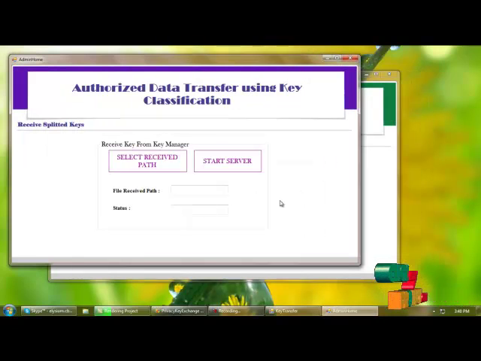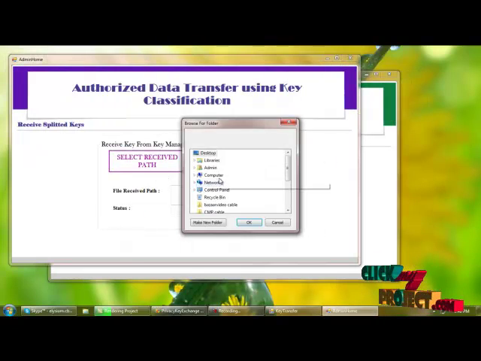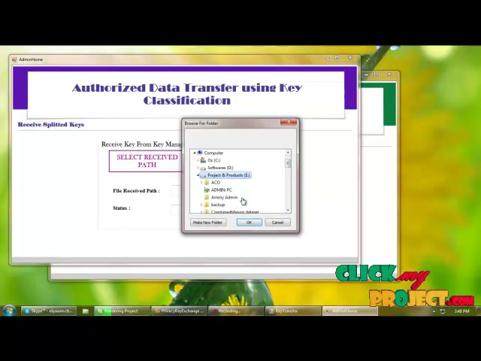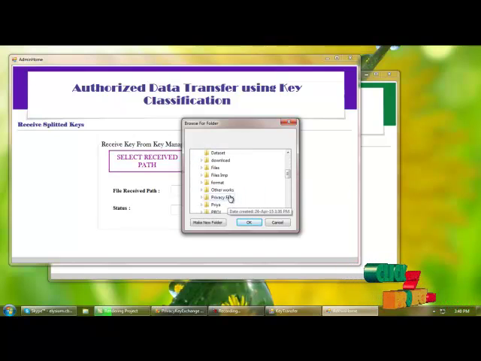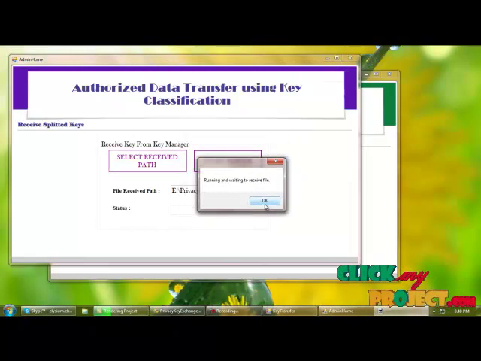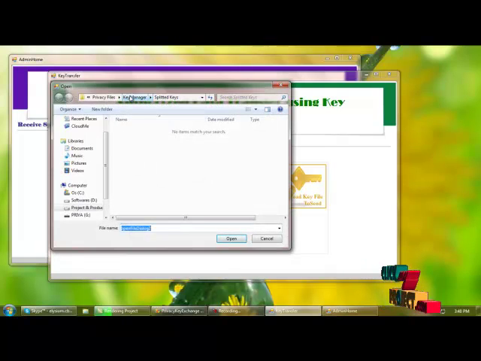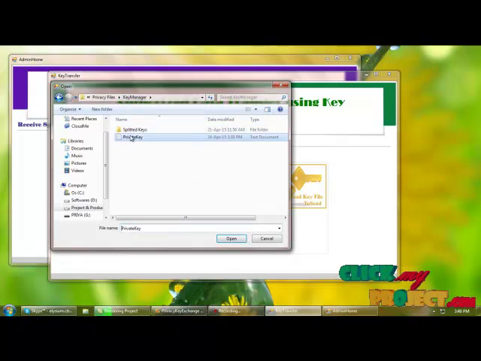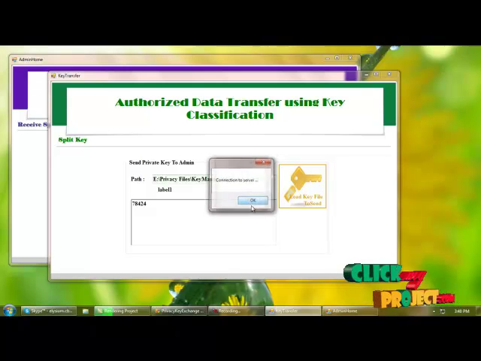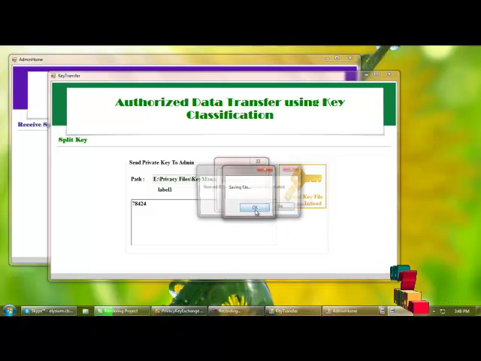Sign in to log into the panel, and here admin will select the receive path for receiving the private key from the manager. So I'm selecting the admin and starting receiving, and from here I'm loading the private key. This is the sending and receiving process.